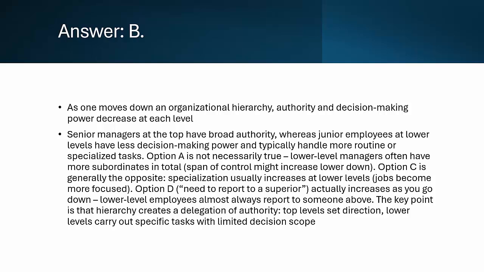Option C, specialization of tasks, is incorrect. Actually, specialization increases at lower levels because jobs become more specific. Option D, need to report to a superior, is incorrect. This actually increases at lower levels since employees at the bottom have more supervisors above them. Key takeaway. Higher levels set the strategy, while lower levels carry out specific tasks with limited decision-making power.